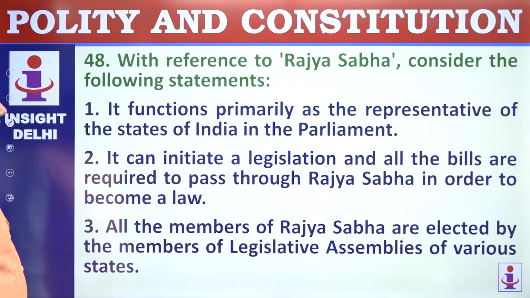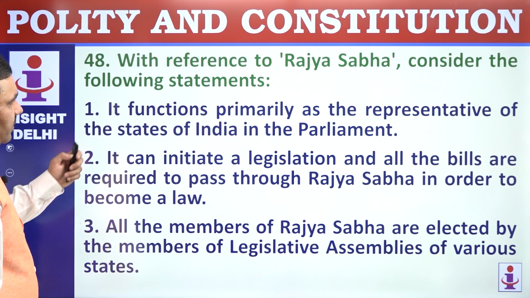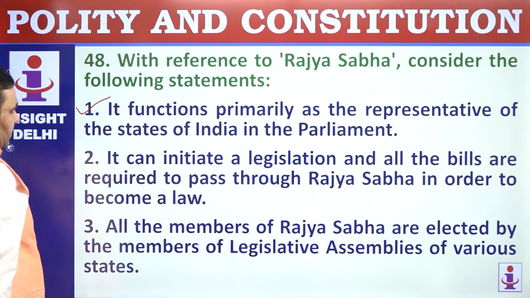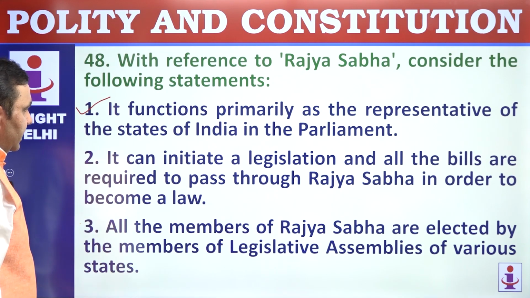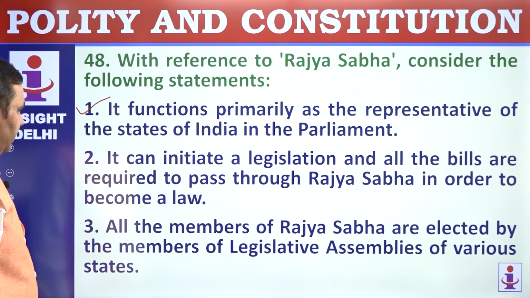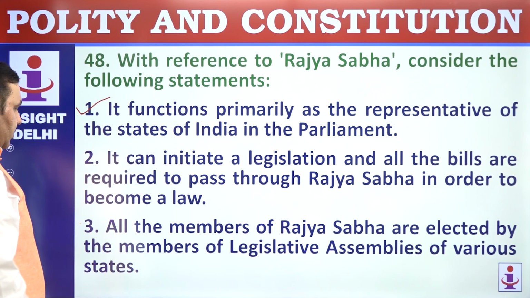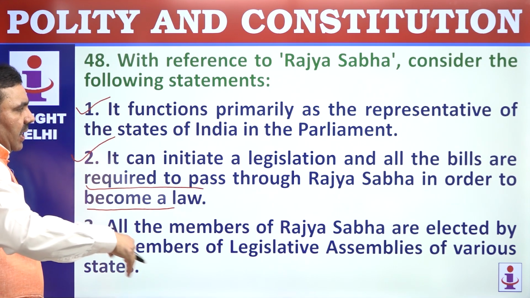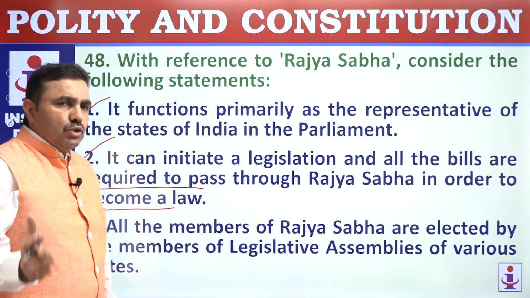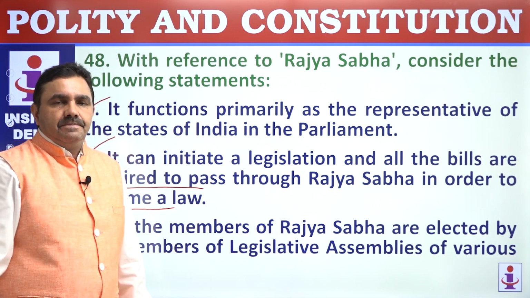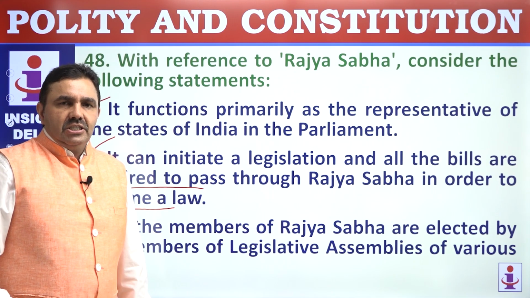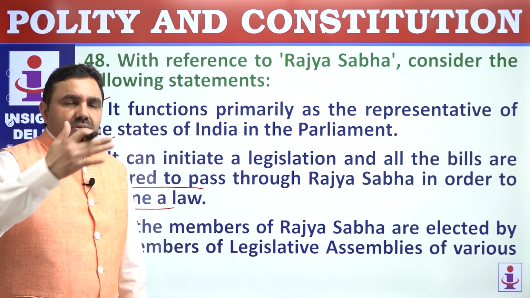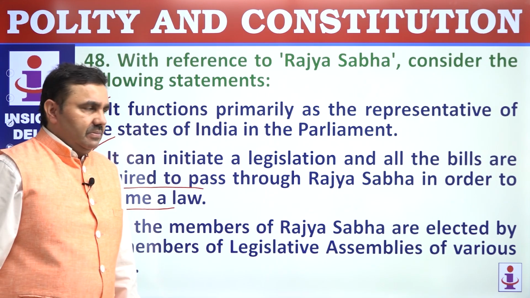48. With reference to Rajya Sabha, consider the following statements. It functions primarily as a representative of states in Parliament. Perfectly correct. That's why we say Council of States. It can initiate legislation, and all the bills are required to pass through Rajya Sabha in order to become a law. Of course, all have to pass through, not be passed by. Even a money bill has to come to Rajya Sabha. Rajya Sabha has less power, but the bill has to come to Rajya Sabha. You cannot say, why send it to Rajya Sabha? Leave it. That's not possible.